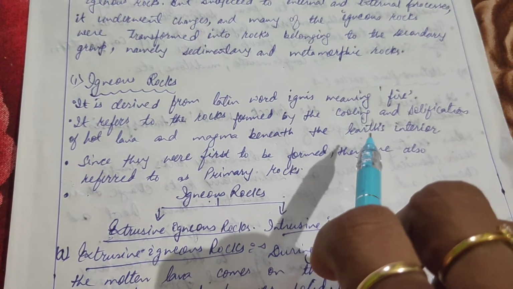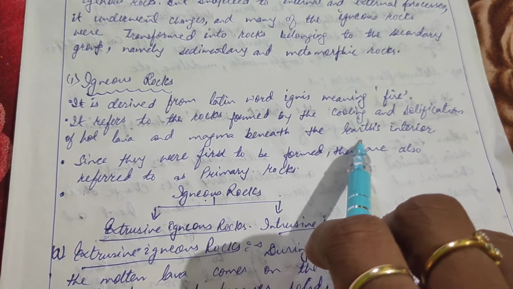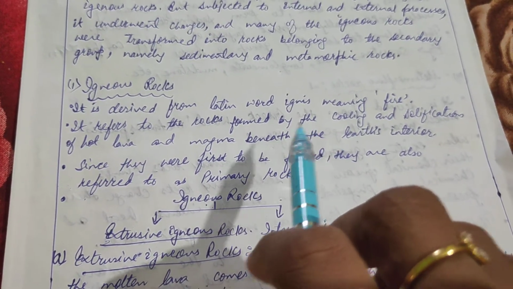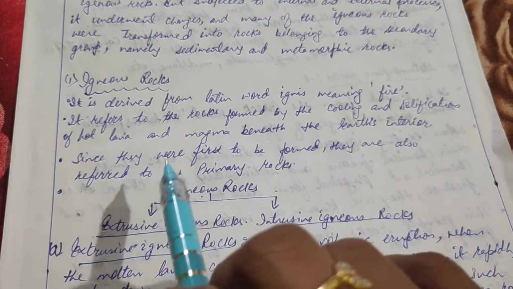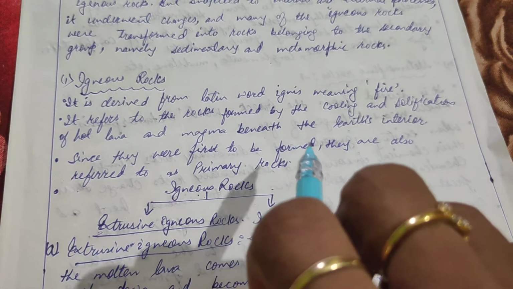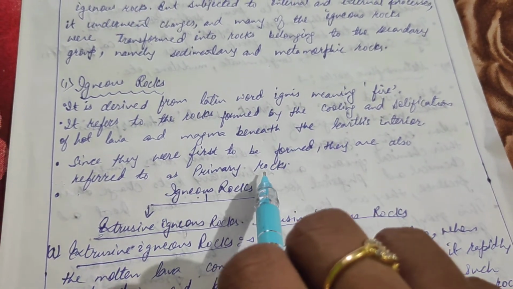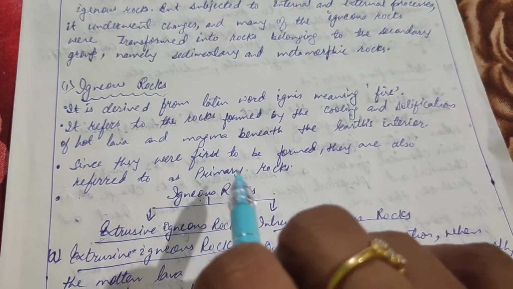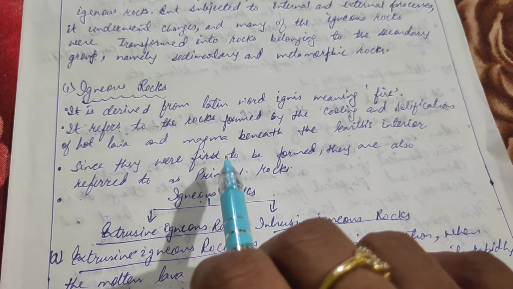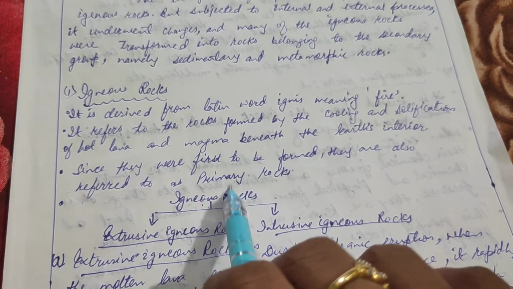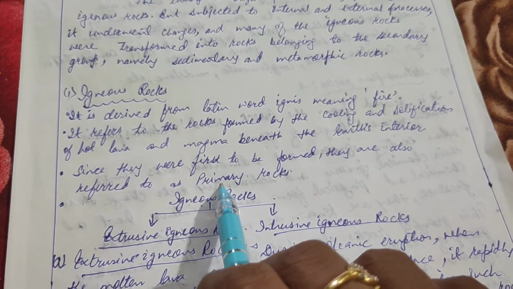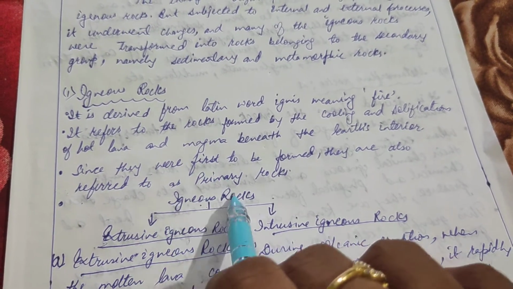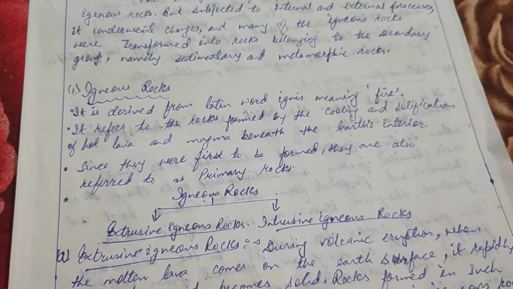Since they were the first to be formed, they are also referred to as primary rock, and from them sedimentary and metamorphic rocks are formed.